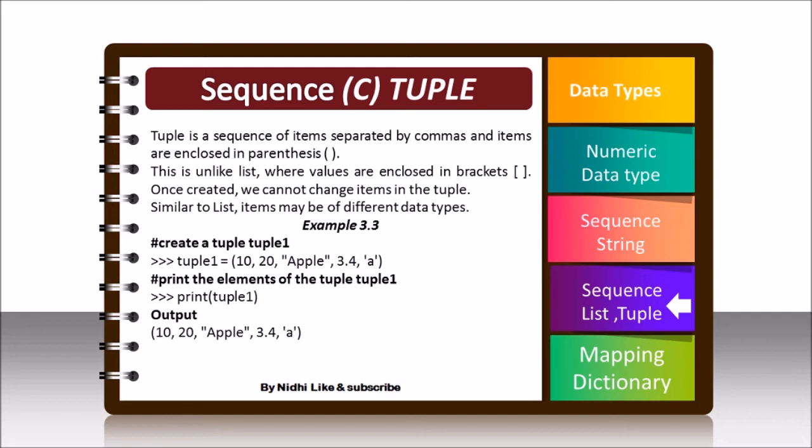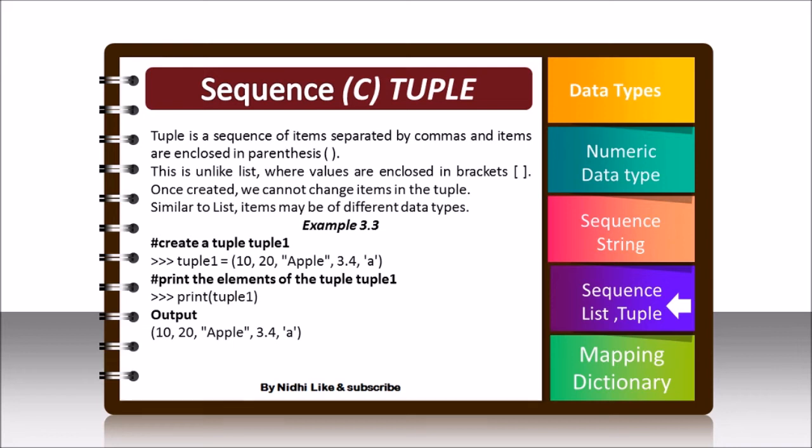If somebody asks what is the main difference between list and tuple, then you can say that tuples are enclosed in parentheses, and lists are enclosed in square brackets. The items stored in a list are changeable, or you can say mutable, and the items that we store in tuples are immutable, or they cannot change. We cannot change the items in tuples.